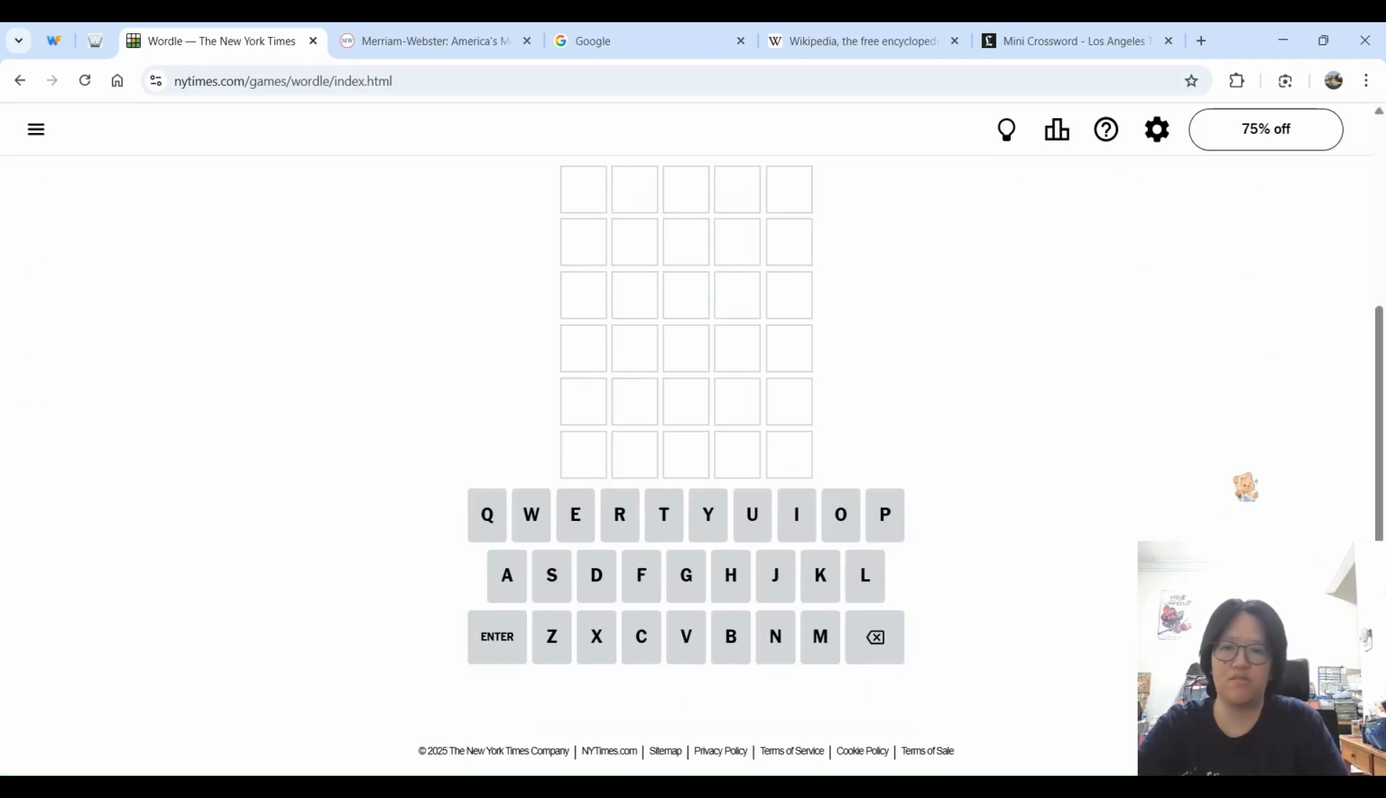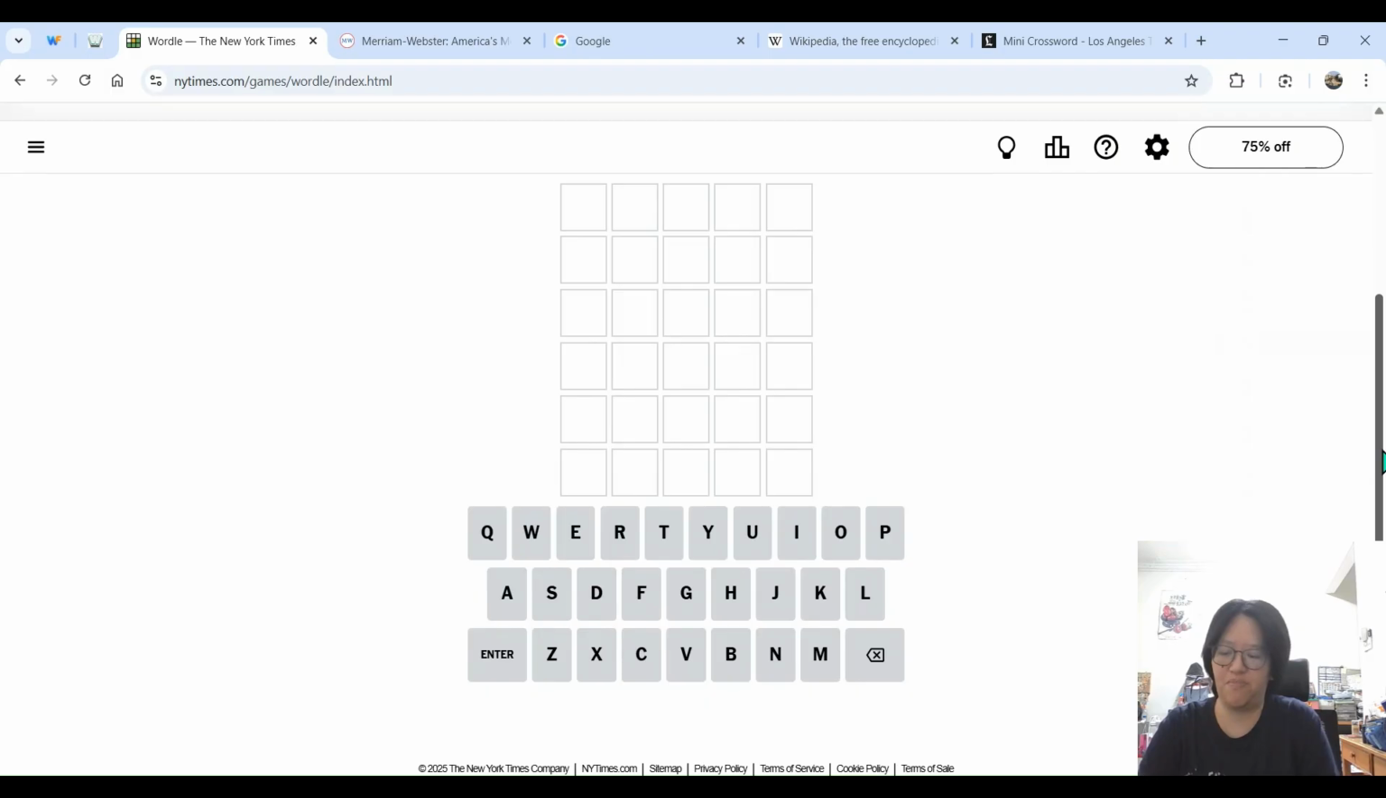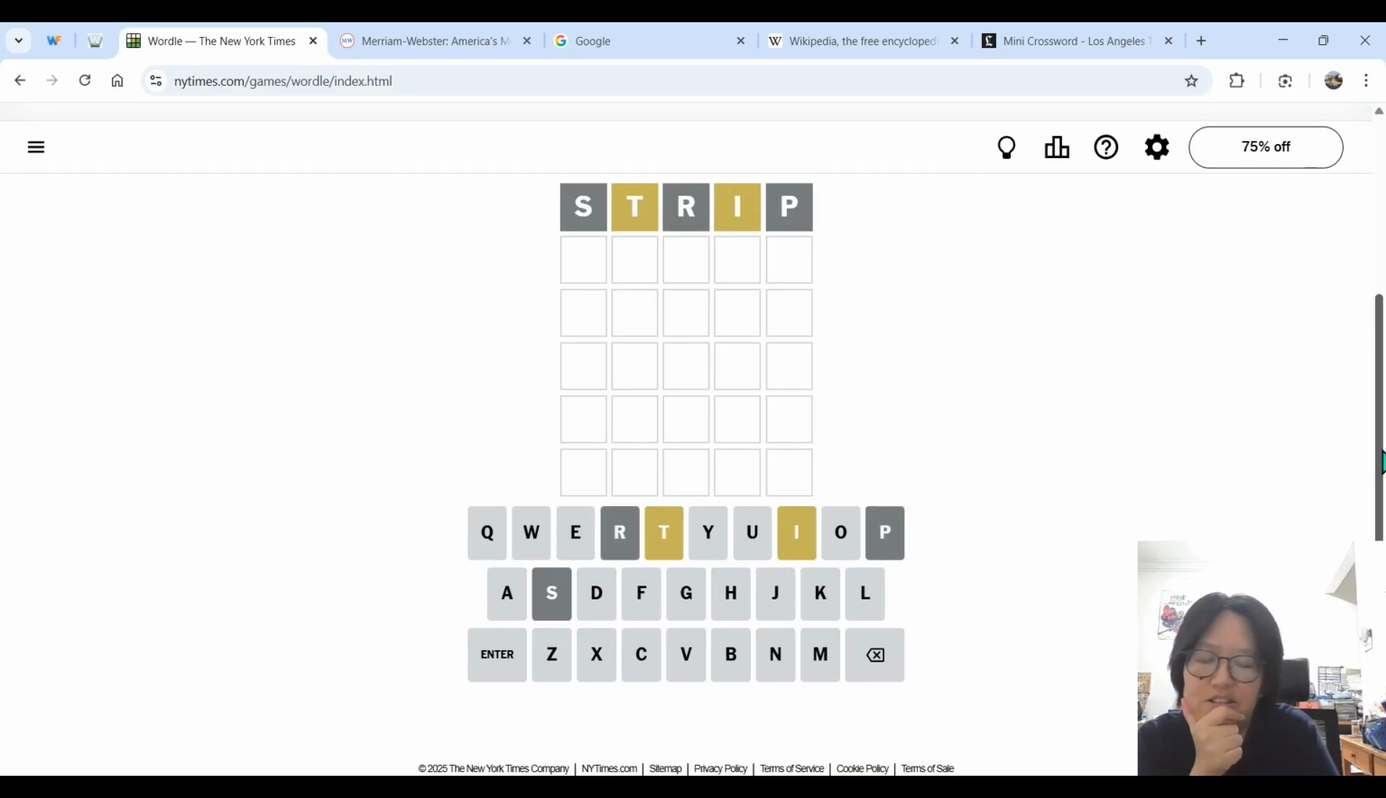Alright, I'm gonna scroll down just a teeny bit. Okay. Strip. No, it's not strip. T and I. Okay, but there's no R. Which is kind of good, I guess.